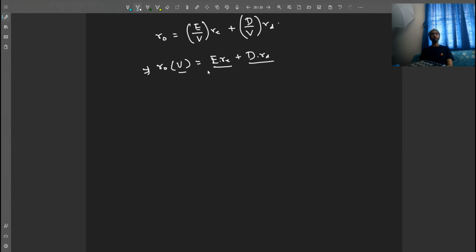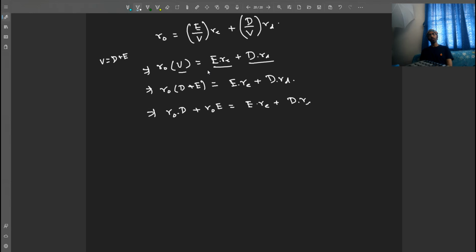Let's write this down here. R0 into D plus E is equal to E into cost of equity plus debt into cost of debt. This implies R0 into market value of debt plus R0 into market value of equity is equal to market value of equity into cost of equity plus market value of debt into cost of debt.